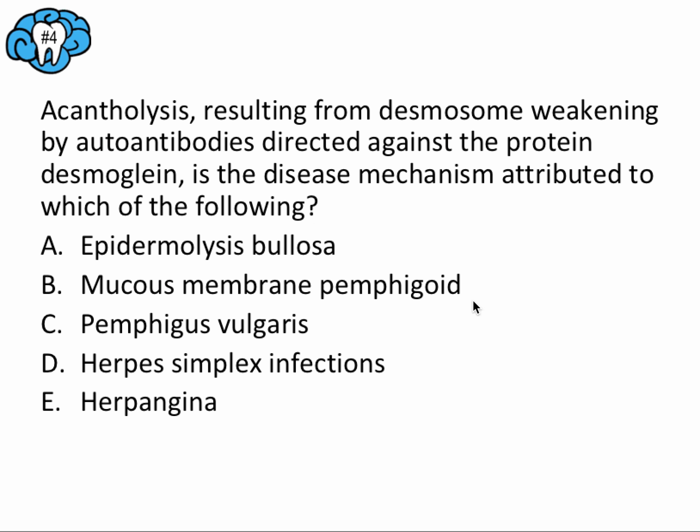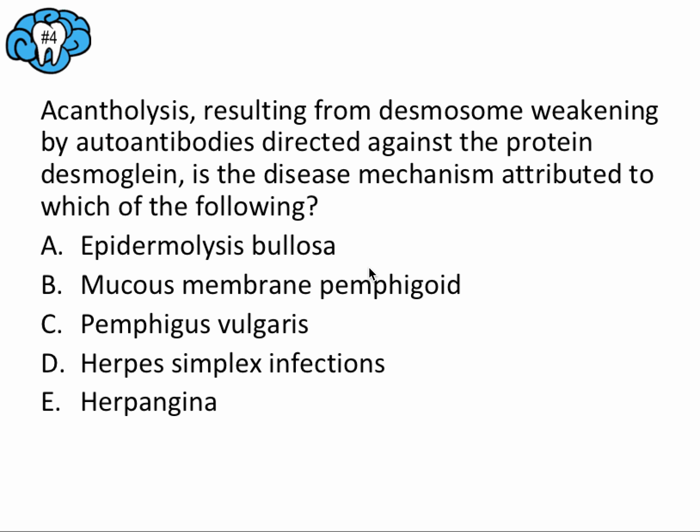Okay, so for this question, even if we didn't know what acantholysis meant, we can get rid of the excess information in this question and hone in on the key facts like we've been doing. So autoantibodies, this word is extremely important and should clue you in to two of these answer choices, either pemphigus or pemphigoid, because both of them are autoimmune, or the immune system attacks its own body.